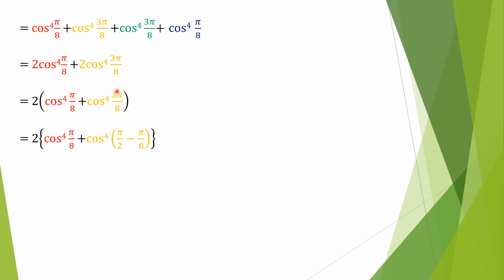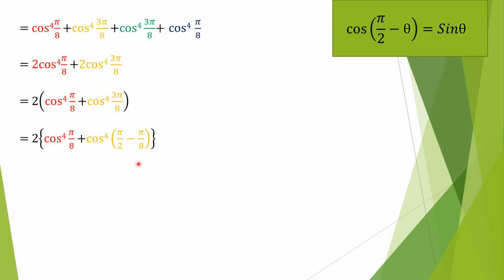It is cos power 4 3 pi over 8. We can write this as cos power 4 pi over 2 minus pi over 8. After all, when you take LCM and simplify, you will get this one. Am I clear? Why are we doing this? The question must come in your mind. We have learned in lower class that cos pi by 2 minus theta is sine theta, or you can say cos 90 minus theta is sine theta. So to use this concept, we have changed 3 pi over 8 as pi by 2 minus pi over 8. I hope this is clear. Cos will change into sine.